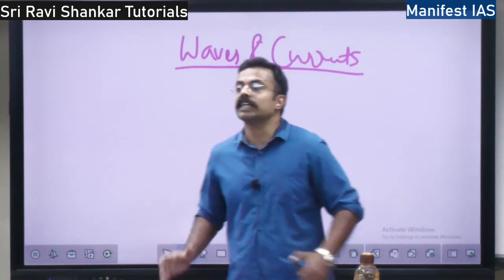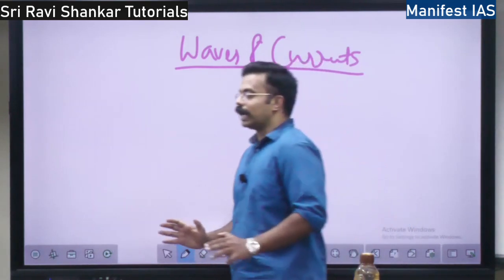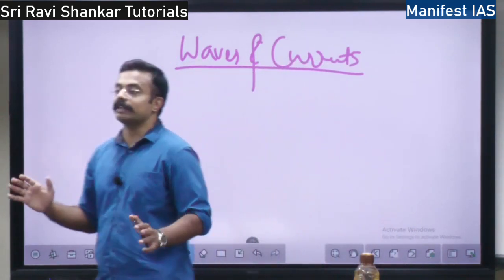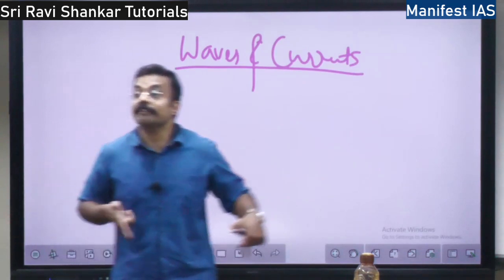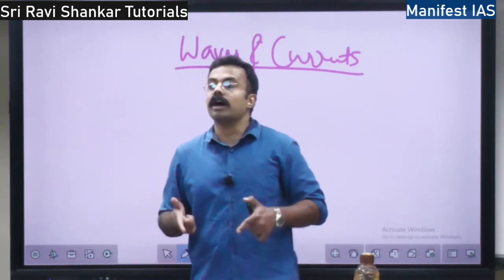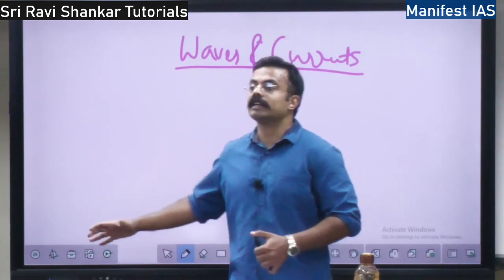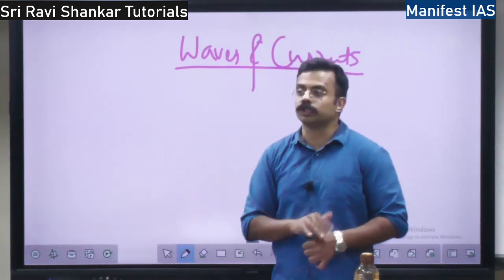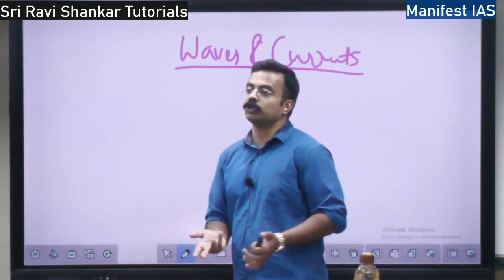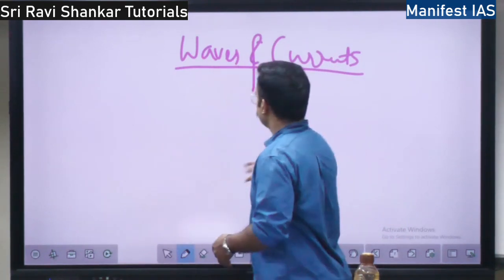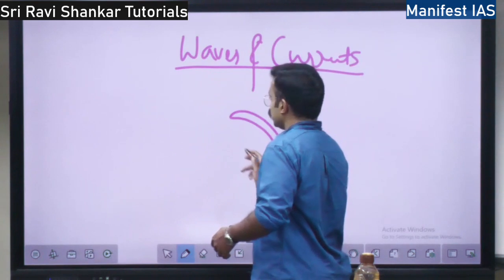Whereas currents are just big, it is as simple as this. You have these rivers, right? If there is a river within the ocean or within the sea, that is called a current. There is a current of water moving throughout the oceans. Waves, you know, will be in the form of this shape.